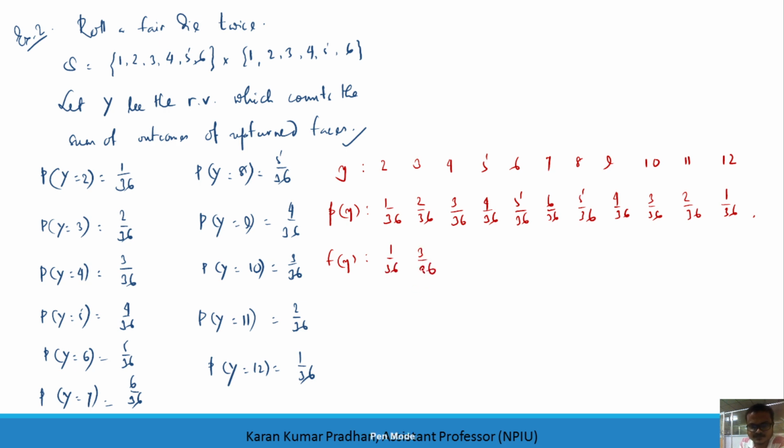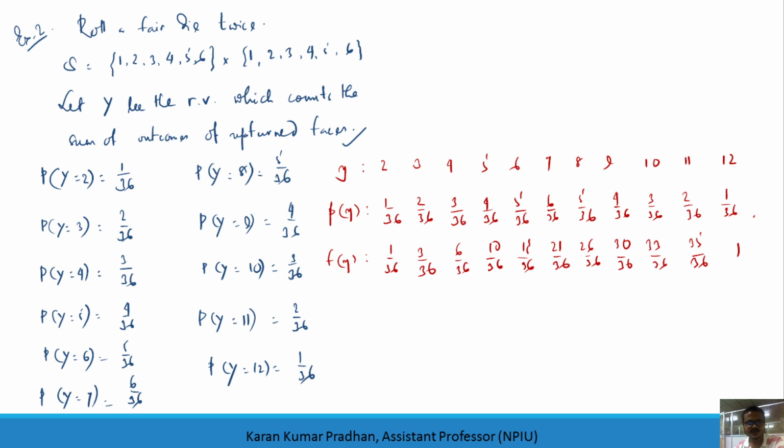You just have to go on adding: 1 out of 36, then 2 out of 36, then 6 out of 36, then 10 out of 36, 15 out of 36, then 21 out of 36, then 26 out of 36, then 30 out of 36, 33 out of 36, then 35 out of 36 and 36 out of 36. Fine. So you can write the probability distribution as (2, 1/36), (3, 2/36), the ordered pairs, with the real value along with its corresponding probability mass function.